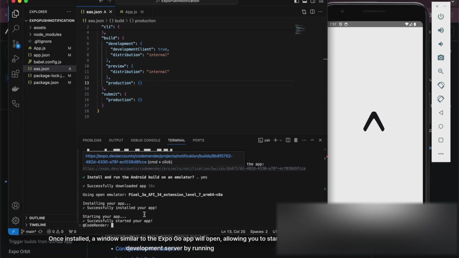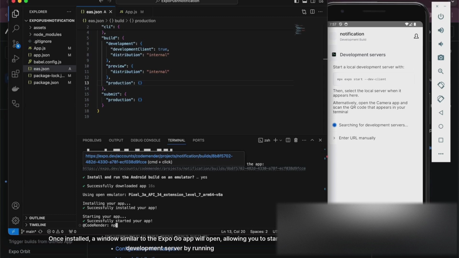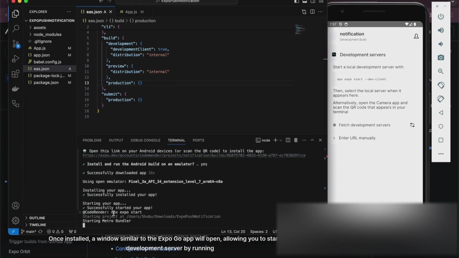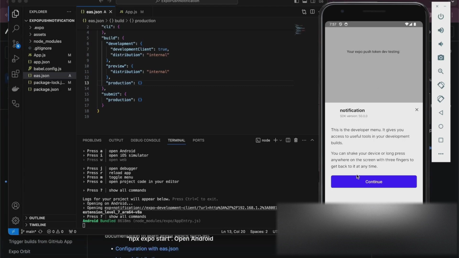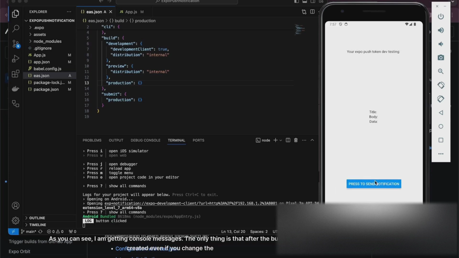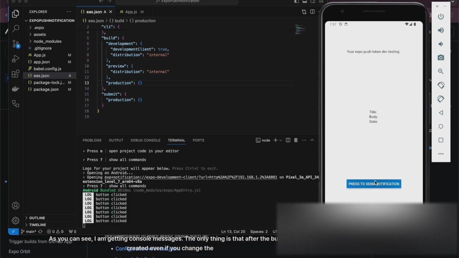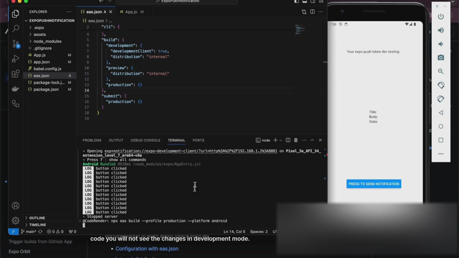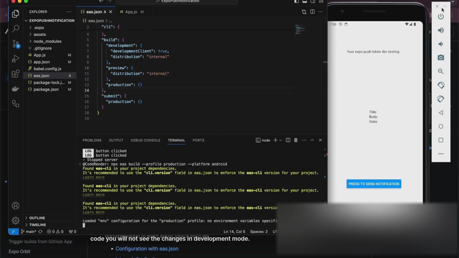Once installed, a window similar to the Expo Go app will open, allowing you to start the development server by running npx expo start. Open Android. As you can see, I am getting console messages. The only thing is that after the build is created, even if you change the code, you will not see the changes in development mode.